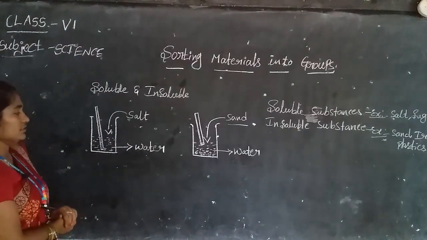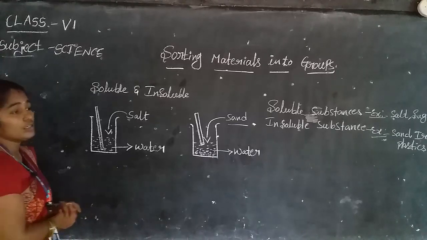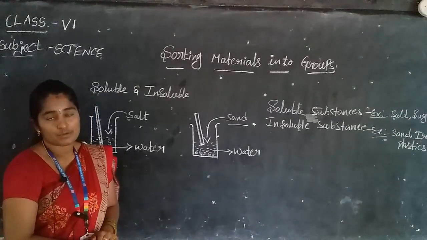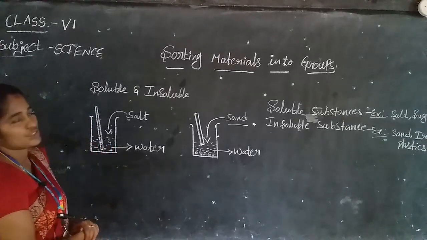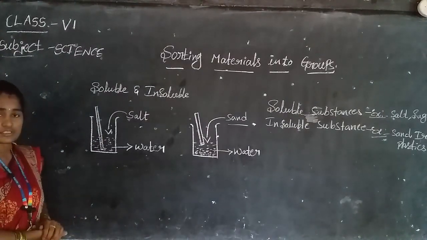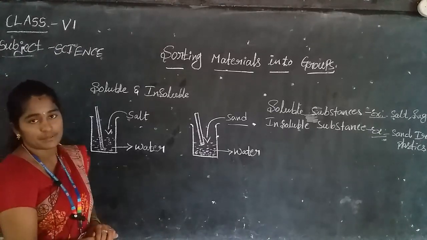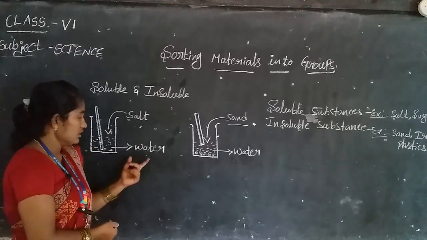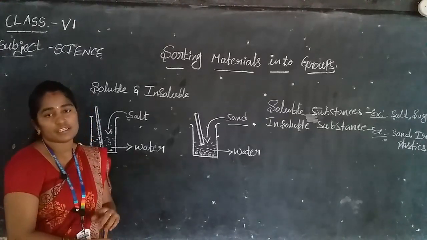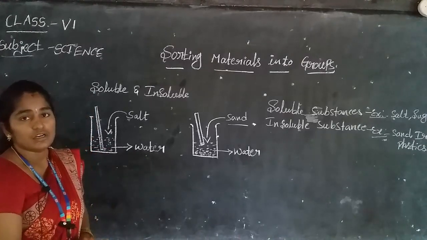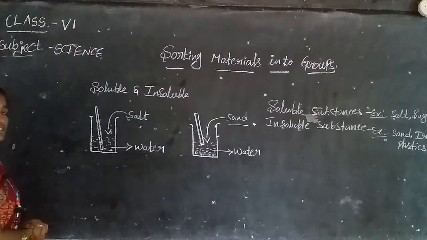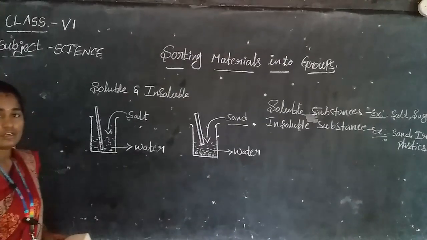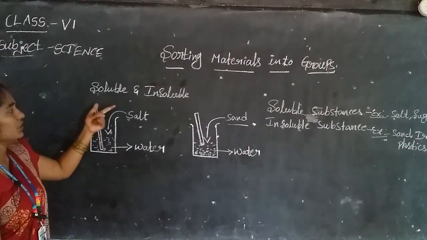Why have we taken water? Because water is a universal solvent. That's why we are calling it a soluble substance. The best example we are taking is water, so that's why it is the universal solvent. Water is a universal solvent. So I repeat once again, soluble and insoluble.